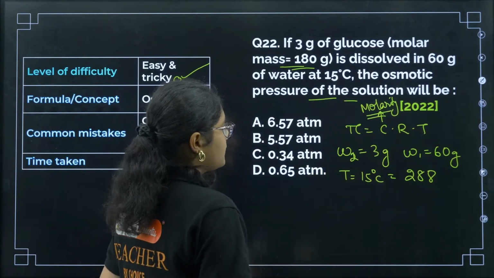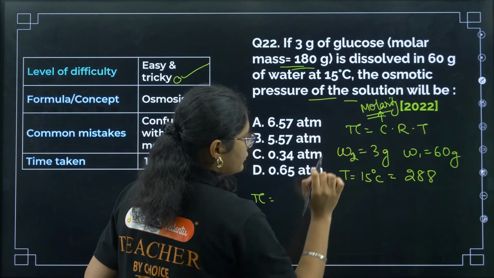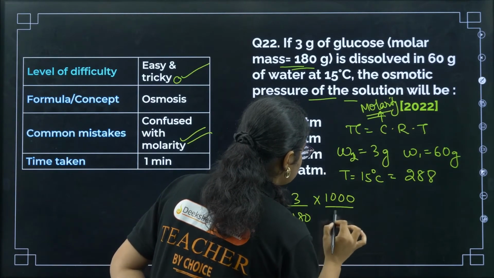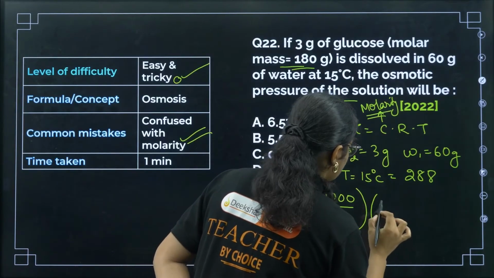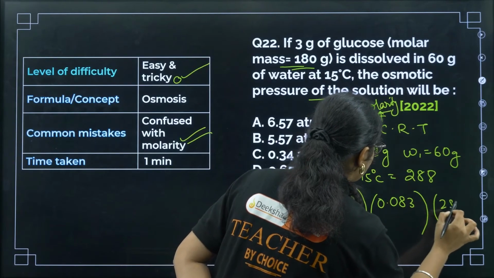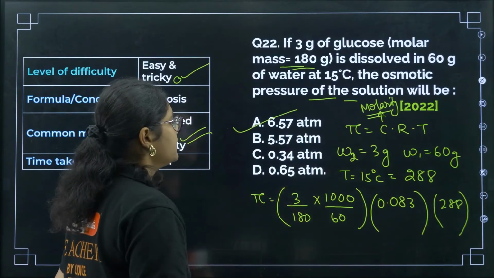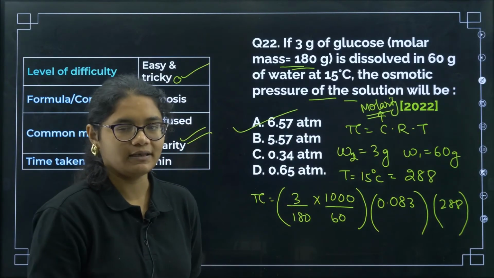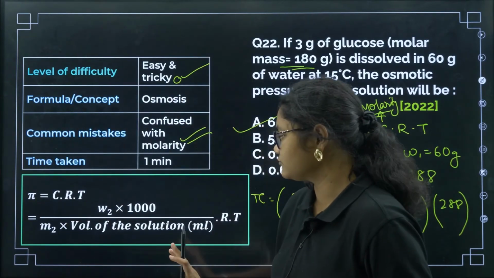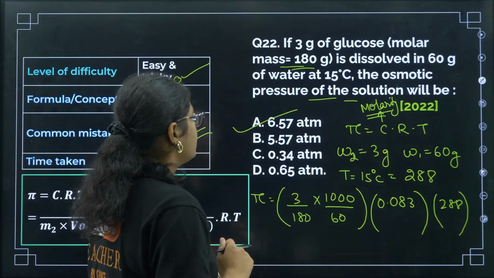Next, we need to calculate the osmotic pressure. I told you here you need to take molality. So 3 by 180 into 1000 by 60. R is 0.083. Then temperature is 288. You have to do a little calculation here. Once you do the correct calculation, the answer will be option number A, that is 6.57 atm. Next, this is the formula for osmotic pressure. You should revise this formula. If the volume of the solution is not given, you need to use the molality formula.